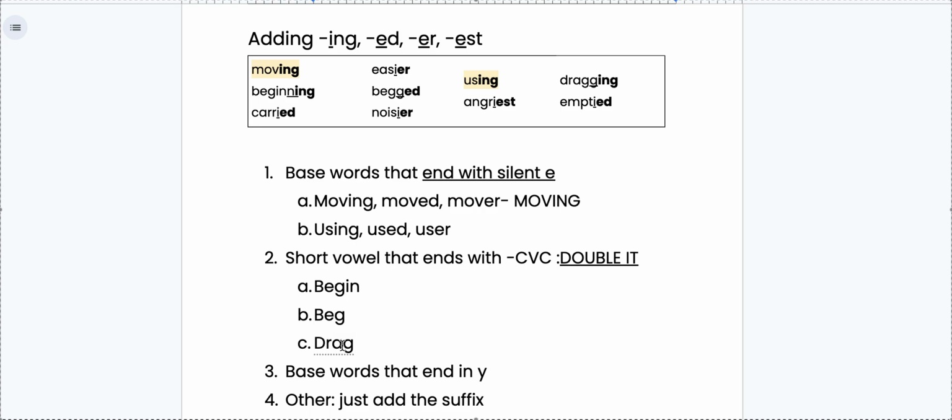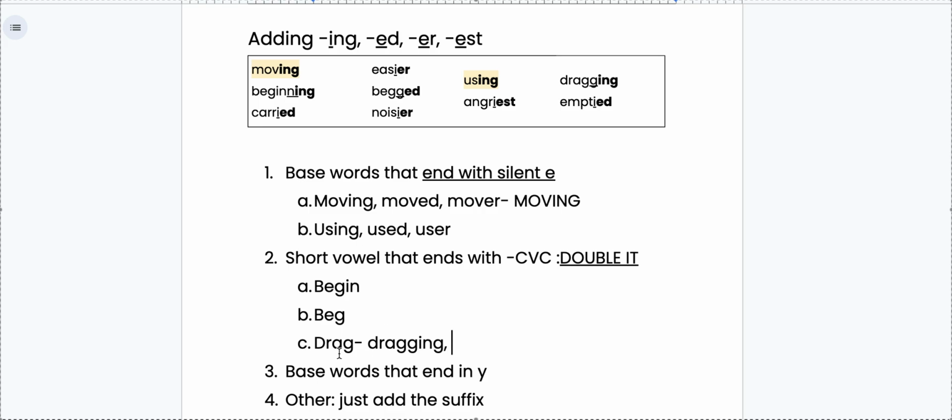Drag. I didn't say drag, I said drag. That is a short vowel sound towards the end of the word. So with our double it rule, if it ends with a short vowel sound, you will double the consonant. Now this only works for consonants. You double the consonant, so D-R-A-G-G, and then add your vowel suffix, I-N-G.